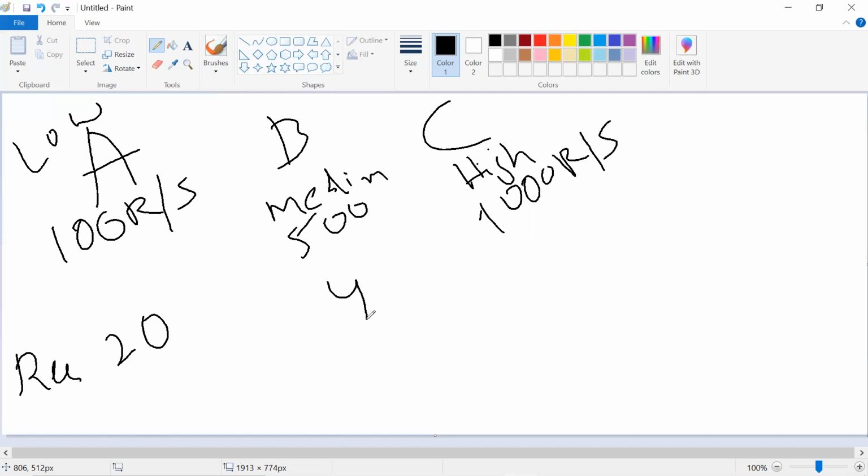If I send the 2000 requests to C, then my response time is 2 seconds. Correct. So if you observe, C, which has the higher capacity for requests, is giving a 2 second response time, whereas compared to A, it's giving 20 seconds. So server processing time is also something we should think about. If you want a higher configuration and better response time, you have to increase server capacity.